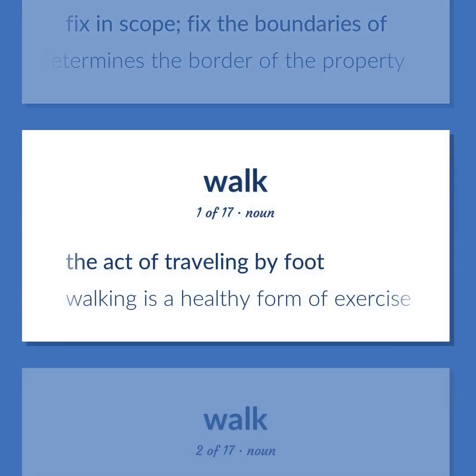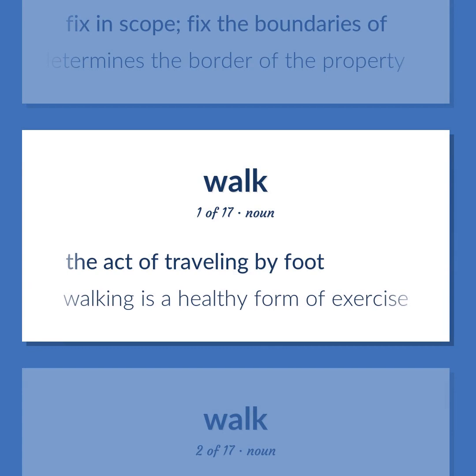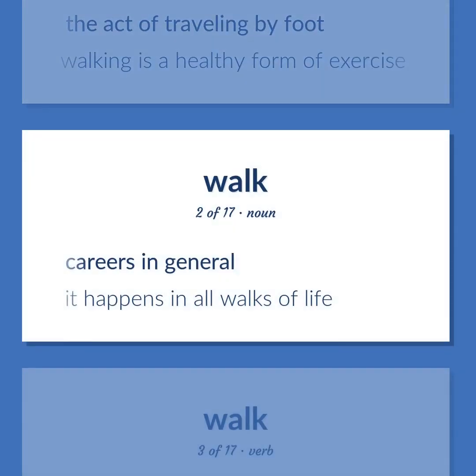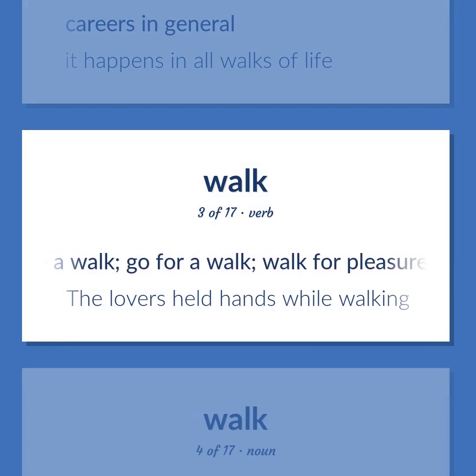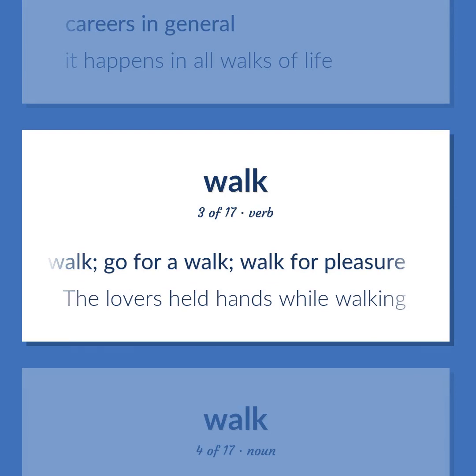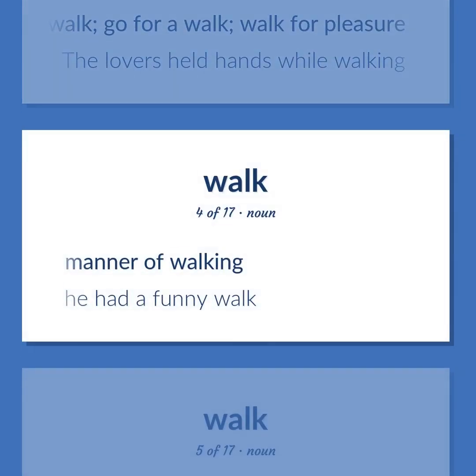The act of traveling by foot. Walking is a healthy form of exercise. Careers in general. It happens in all walks of life. Take a walk. Go for a walk. Walk for pleasure. The lovers held hands while walking. Manner of walking. He had a funny walk.